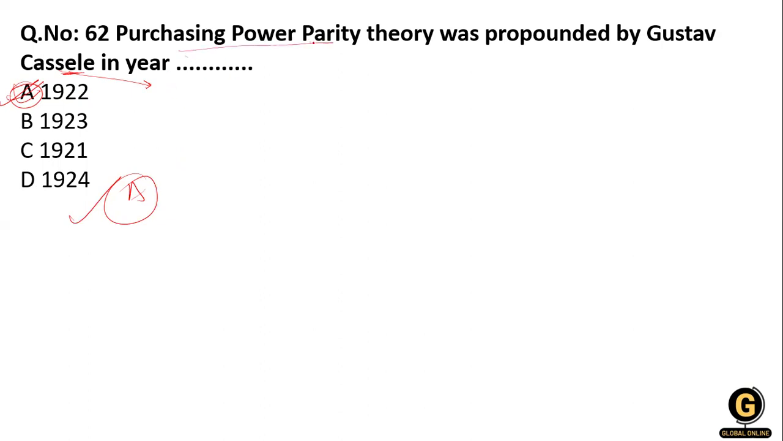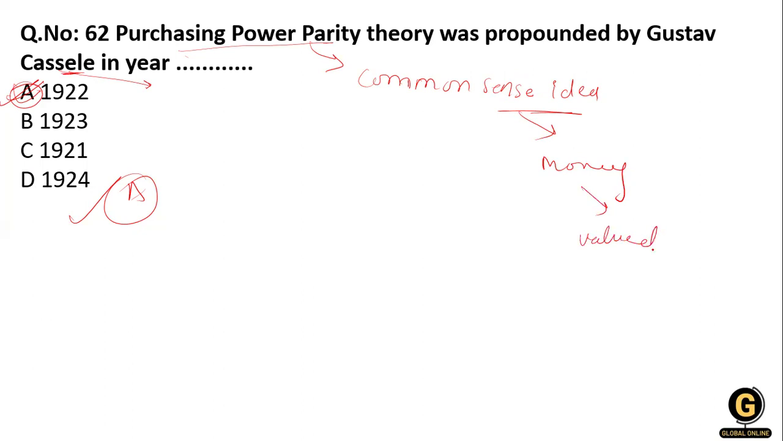The purchasing power parity theory is based on common sense, the idea that money is valued for what it can buy. Whatever you are purchasing, it depends on your common sense whether it is value for your money or not. This theory was propounded by Cassel in 1922.